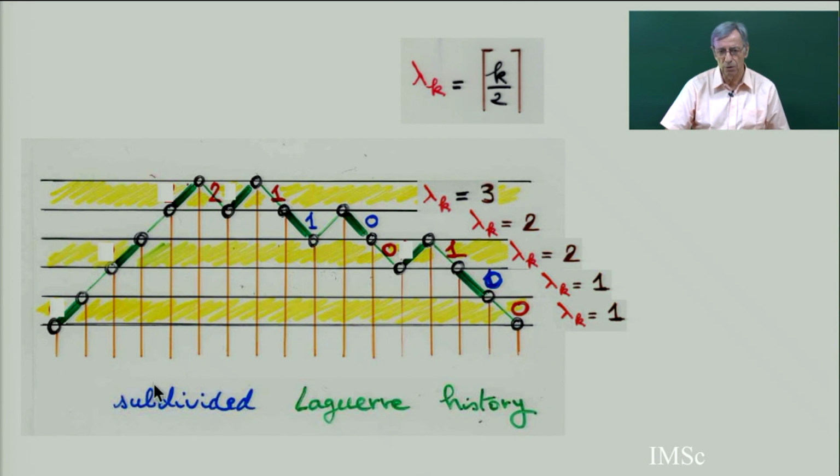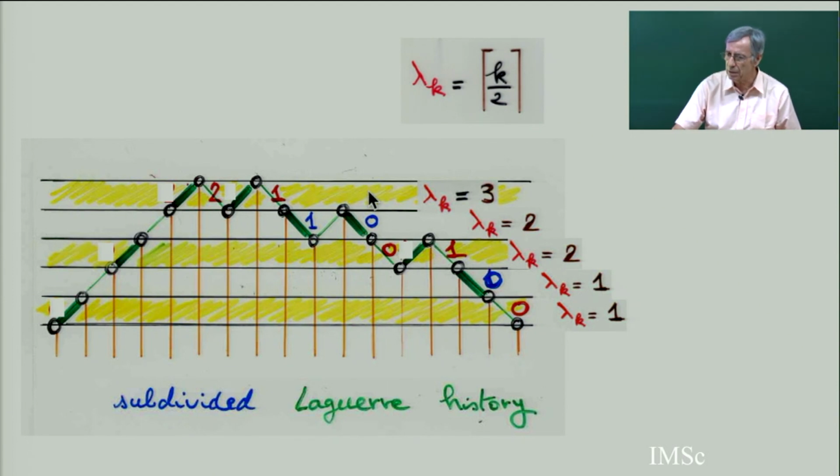So this is what I call a subdivided Laguerre history. It's a choice, a possible choice. Here I have only one possible choice, 0. At this level, I can choose 0 or 1. At this level, I have 3 choices: I can choose 0, 1, or 2. So you just take the arbitrary choice, and this must be a permutation.